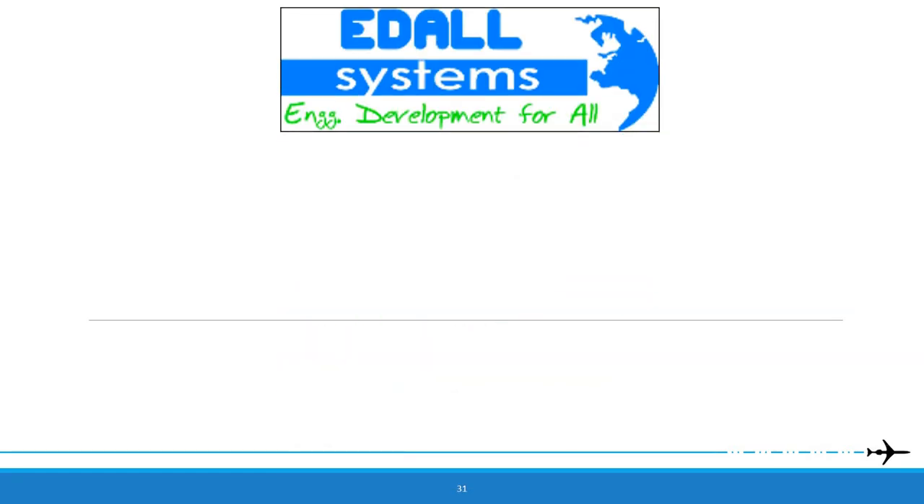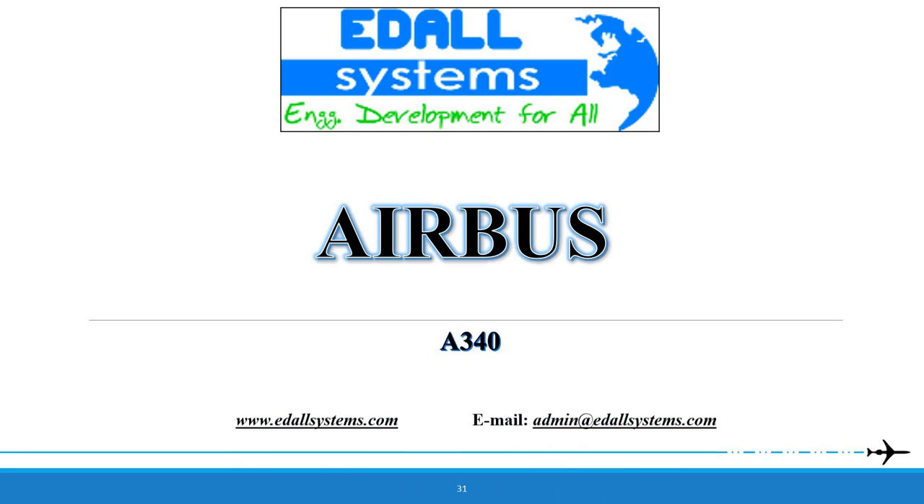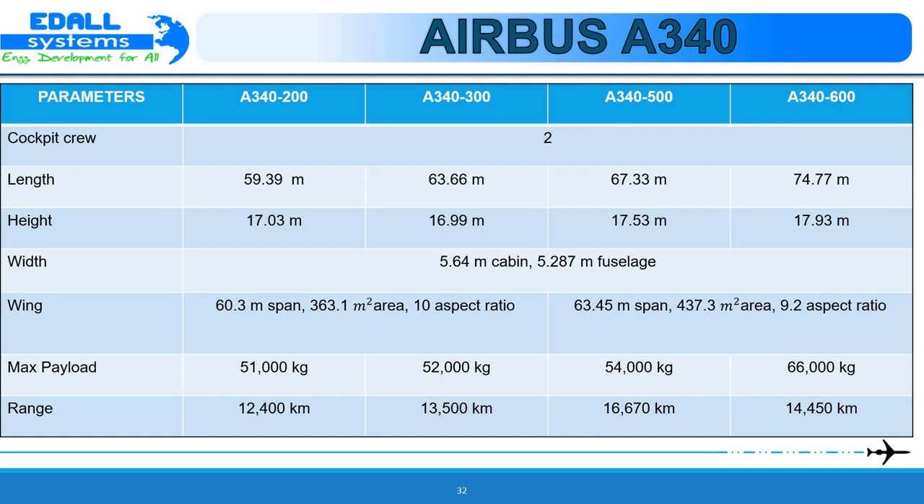In a previous video, we discussed the A330. Now let us start off with the A340 in this video. Basically, the Airbus A340 is a long-range, wide-body passenger airliner.